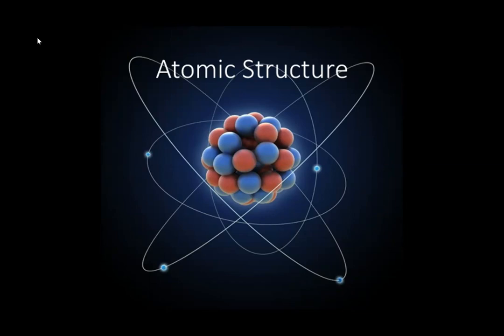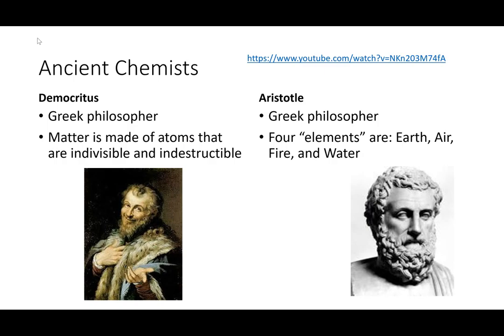Okay, students, let's go ahead and talk about the atomic structure. This will be strand 1 and standard 1.1. To begin, we need to talk about some ancient chemists. Okay, these technically were not chemists, as they were Greek philosophers, but they did get the ball rolling, so to speak, on the development of the atomic model.